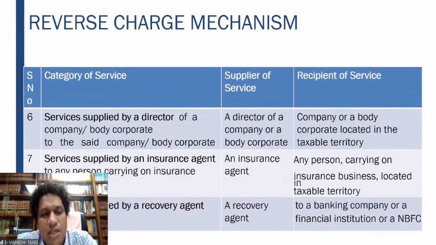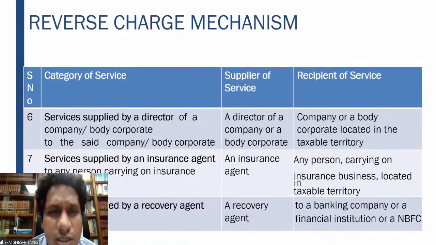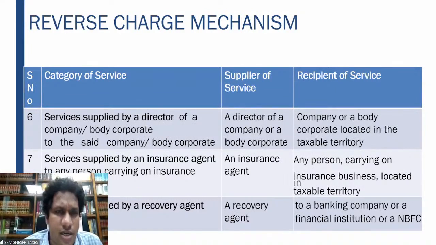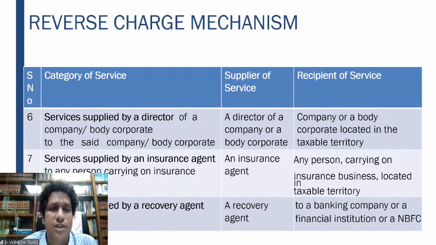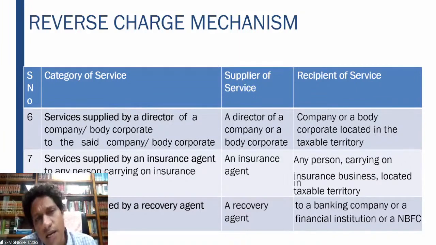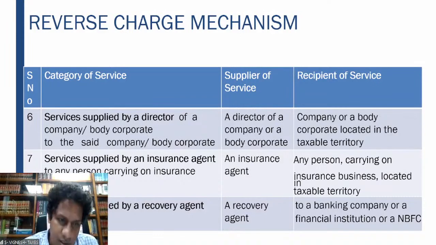Supply of services by an insurance agent to any person carrying on the insurance business. Every insurance company will have a lot of insurance agents. If this insurance agent closes some insurance policies, he will get some commission. In this particular situation, he may not get himself registered under GST, but the life insurance company or any particular insurance corporation will pay the tax on the reverse charge basis.